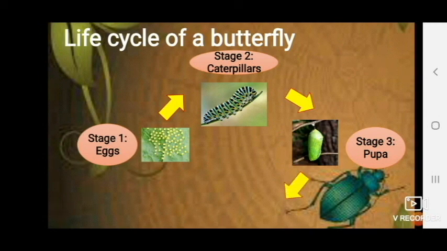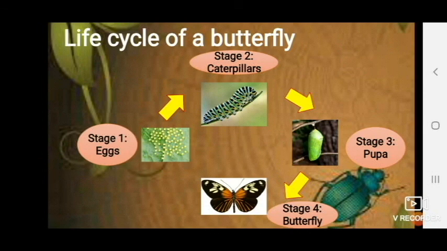And the next stage is, after a few days, a beautiful butterfly comes out of the cocoon. A newly formed butterfly takes some time to open its wings and let them dry. And finally, once it is completely grown, this butterfly again lays eggs and completes the cycle. Wow, we saw, right, how small eggs became beautiful butterflies?